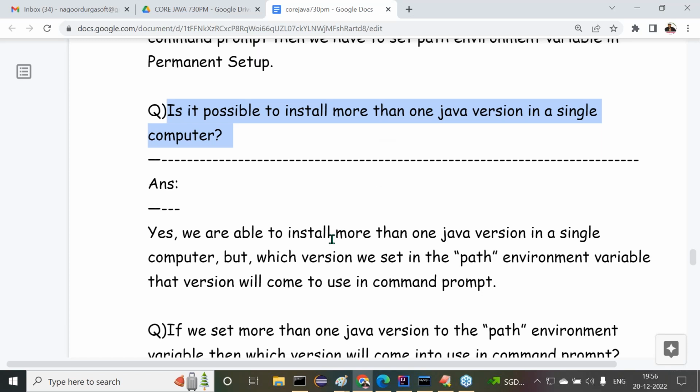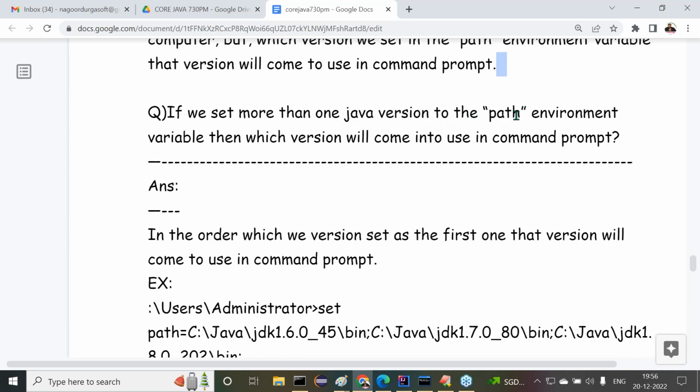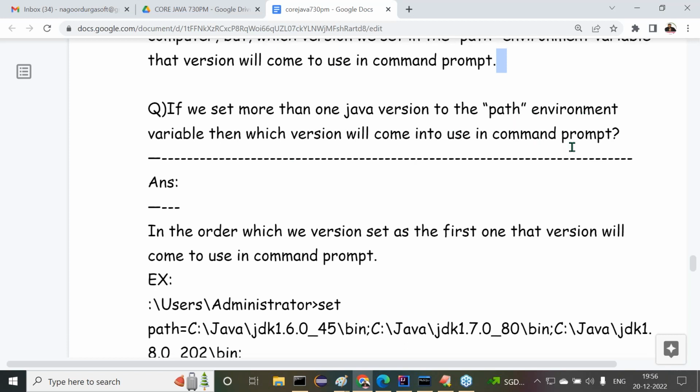We are able to install more than one Java version on a single computer. But whichever version we set in the path environment variable, that version will be used in the command prompt. Got it or not? Multiple versions we can install, but whichever version we set to the path environment variable, that we are able to use directly. That is one point. Next one: if we set more than one Java version to the path environment variable, then which version will be used in the command prompt? Understand my point?